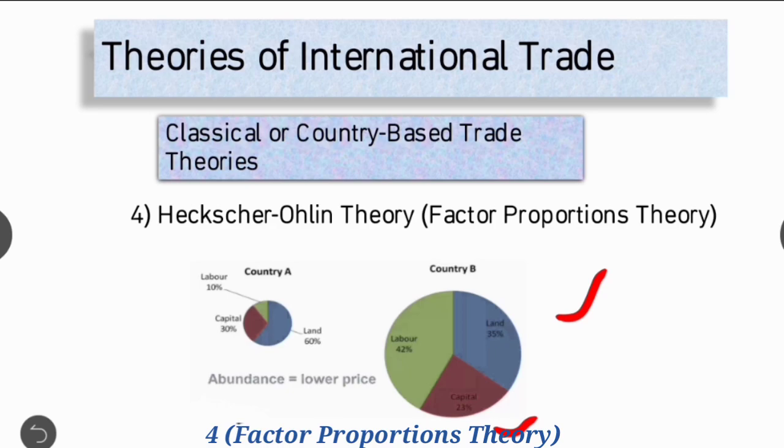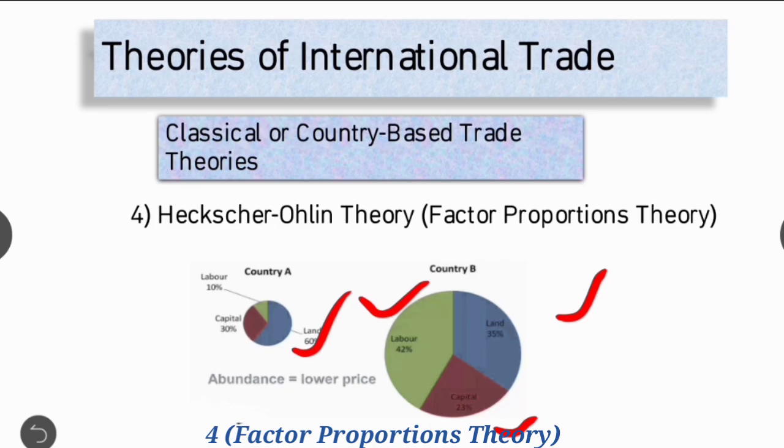So, country A should import labor intensive factors from country B, and country B should import land intensive factors from A, because whichever factors are abundant at present, that factor should be exported to another country to get their advantage, right? And which is lesser, we have to import that factor. This is the factor proportion theory, right?